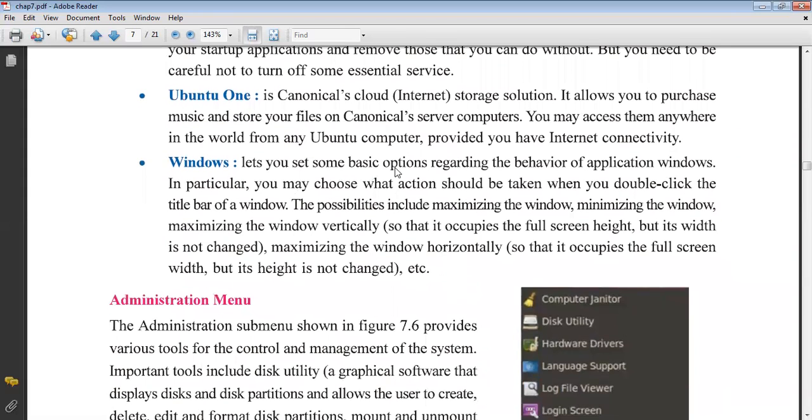Windows lets you set some basic options regarding the behavior of application windows. In particular, you may choose what action should be taken when you double click on the title bar of a window. The possibilities include maximizing the window, minimizing the window, and restoring the window vertically or horizontally. This is a window setting.